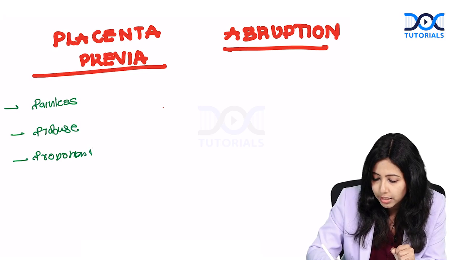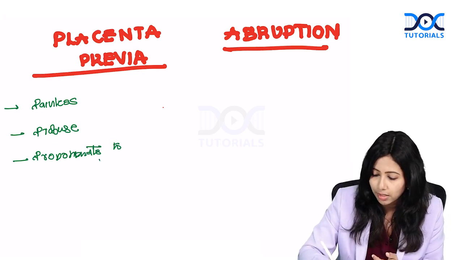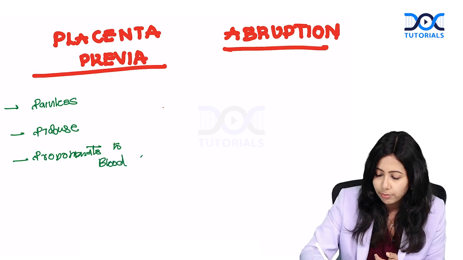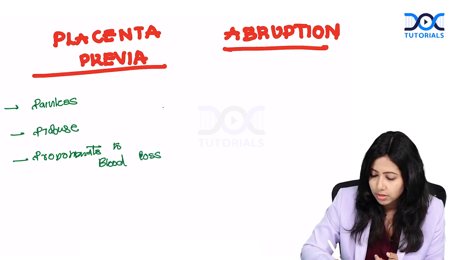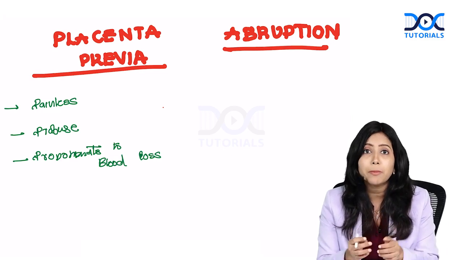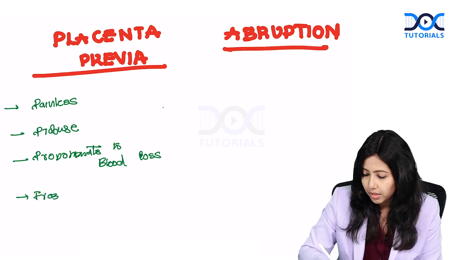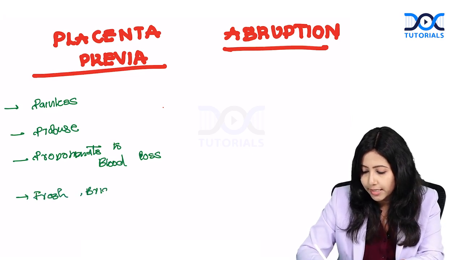What is proportionate? The clinical features, the pallor, are proportionate to the blood loss. The bleeding seen in placenta previa is fresh and bright red in color.